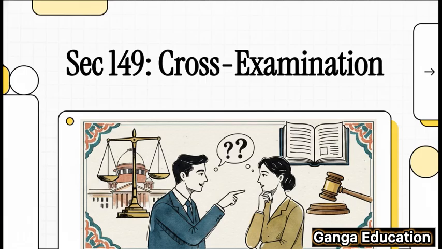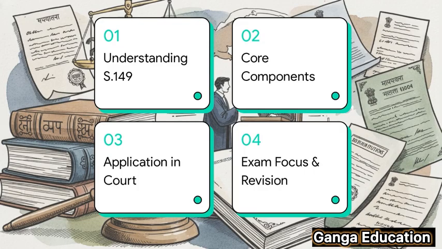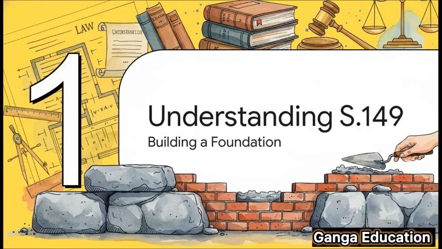So let's get started. Here's our game plan for this explainer. We'll start by building a strong foundation, really understanding Section 149. Then, we're going to break it down into its key legal parts. After that, we'll see how it actually works in court with some practical examples, and finally, we'll wrap up with a sharp focus on how to master this topic for your upcoming exams. All right, let's dive right into our first part, building a solid understanding of Section 149.